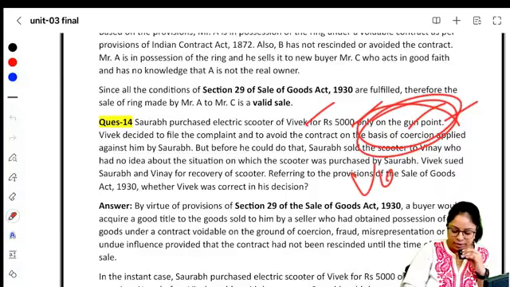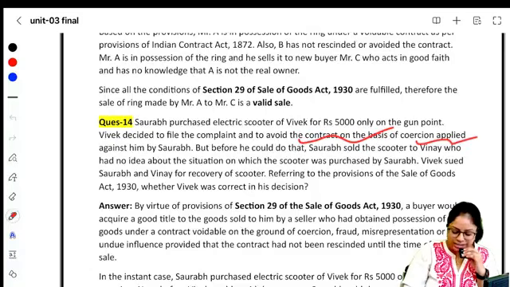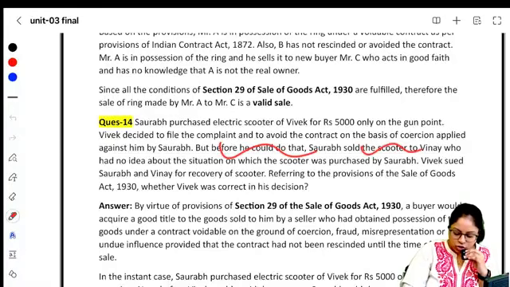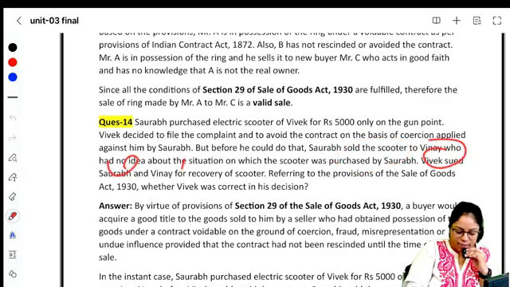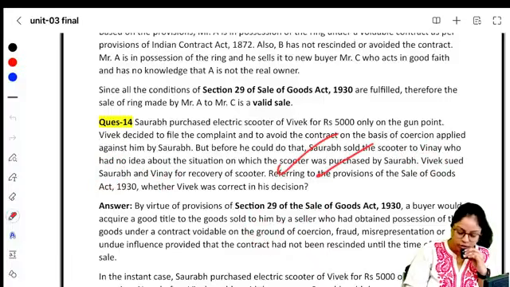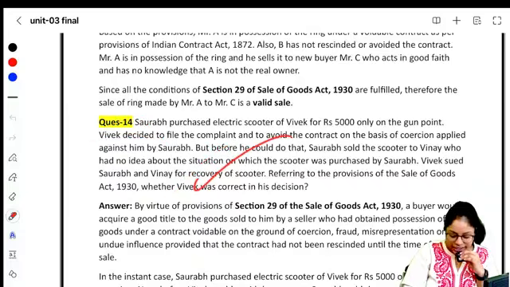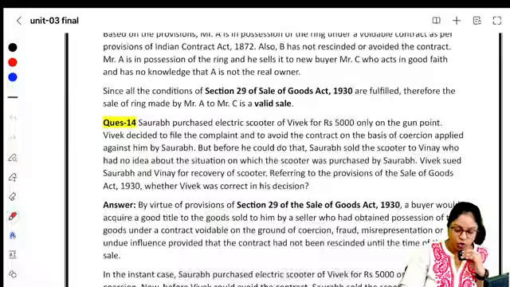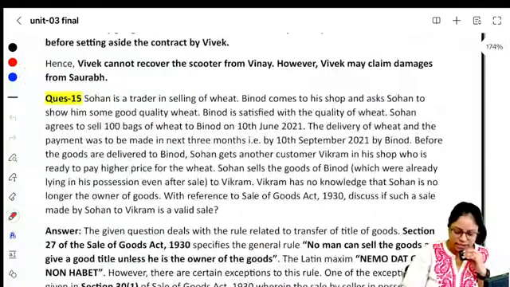Again, gunpoint, voidable. Vivek decided to file a complaint to avoid the contract on the basis of coercion applied against him by Saurabh. But before he could do that, Saurabh sold the scooter to Vinay, who had no idea about the situation, and purchased it from Saurabh. Vivek sued Saurabh and Vinay for recovery. Vivek can sue Saurabh. Vivek cannot sue Vinay because Vinay purchased it in good faith. Vinay did not have knowledge that the contract before was voidable. So he gets a good title. But Vivek can sue Saurabh and, as per voidable contract, he can take remedy for that.